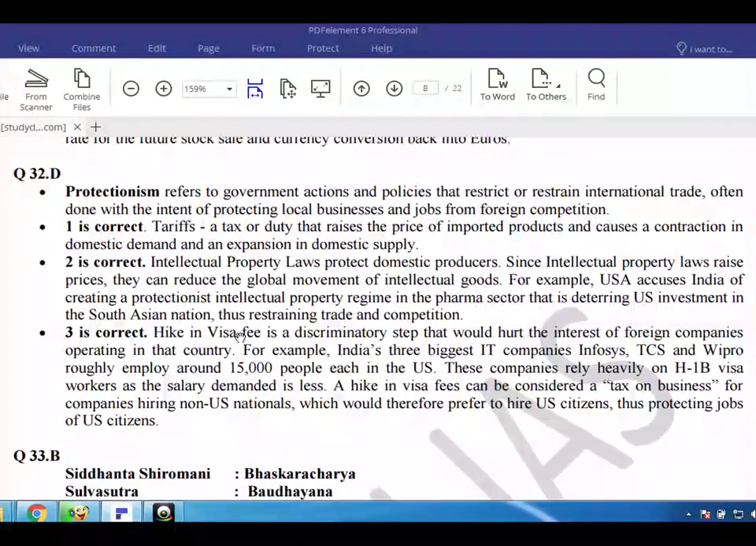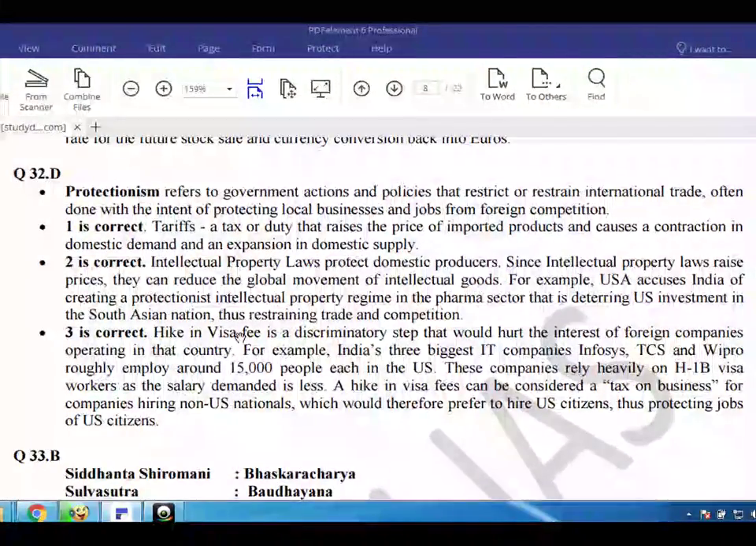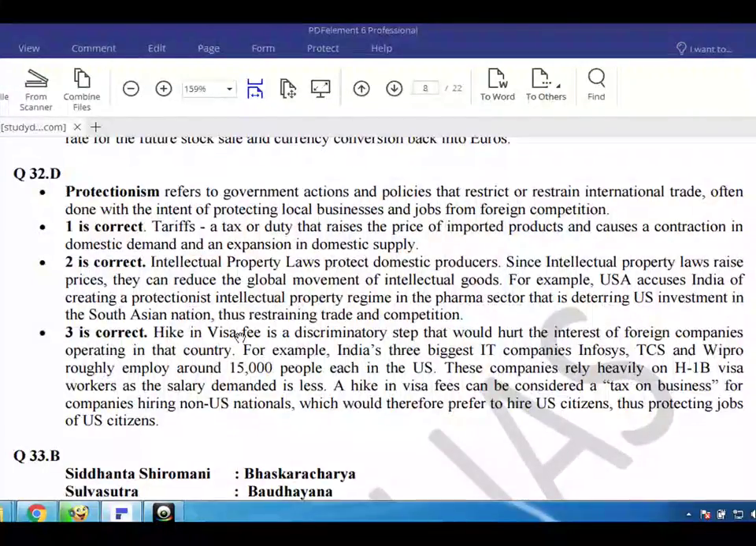2 is correct. The intellectual property laws protect domestic producers. Since intellectual property laws raise prices, they can reduce the global movement of intellectual goods. For example, USA accuses India of creating a protectionist intellectual property regime in the pharma sector that is deterring U.S. investment in the South Asian nation, thus restraining trade and competition.